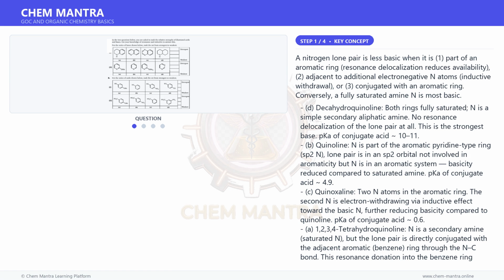But actually aniline pKa ~4.6 and quinoline pKa ~4.9, they are close. The given answer places B above A, B more basic than A, consistent with tetrahydroquinoline lone pair donated into the benzene ring, aniline-type, pKa ~4.0, and quinoline N, pKa ~4.9. So the ranking is D strongest, B, C, A weakest. This matches the given answer D, B, C, A.